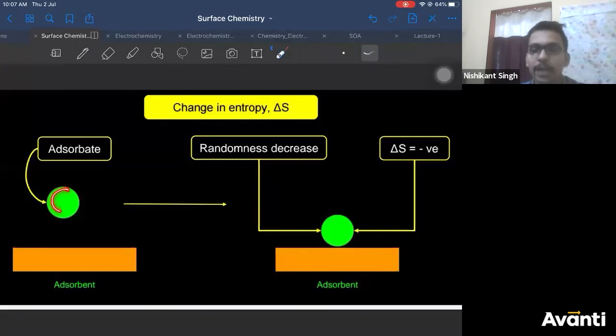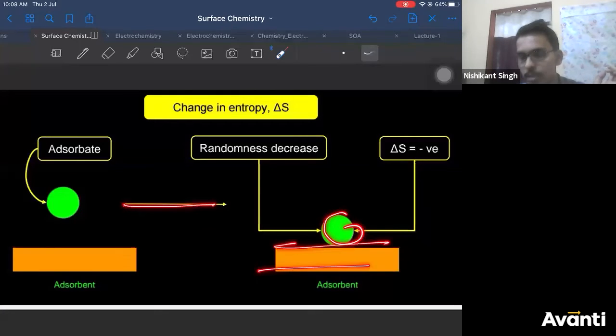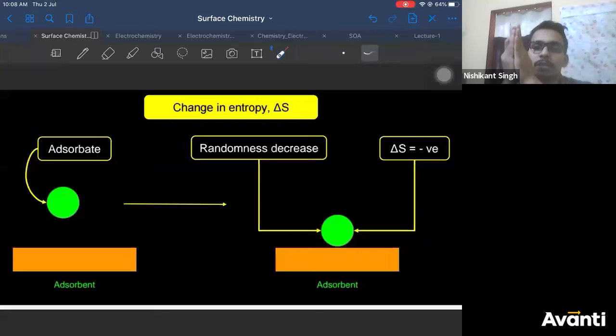Initially, your adsorbate and your adsorbent, both of them are moving randomly. They are dancing around freely. When the adsorption occurs, both of them are attracted to each other, and when they are attracted to each other, they cannot easily move. So randomness decreases.